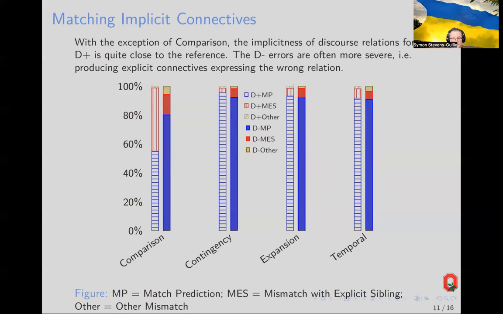The graph here shows that with the exception of comparison, the implicitness of discourse relations for D+ is quite close to the reference. The D- errors are often more severe. In other words, they produce explicit connectives which express the wrong relation more frequently than the D+ model.